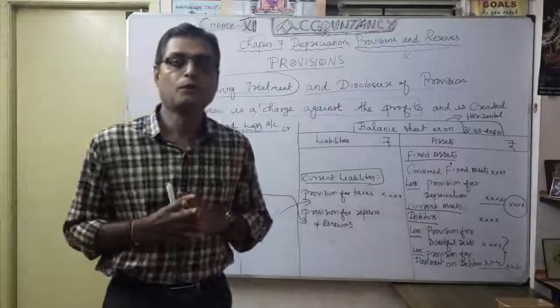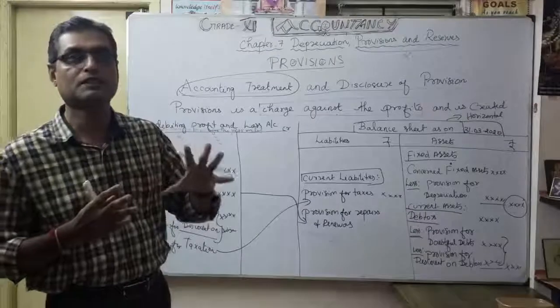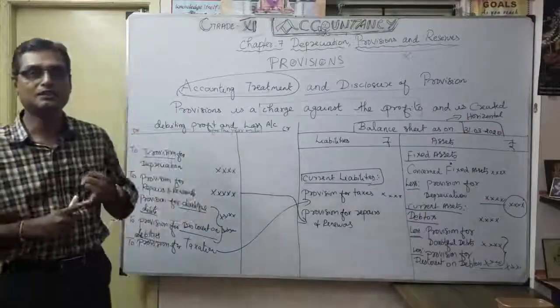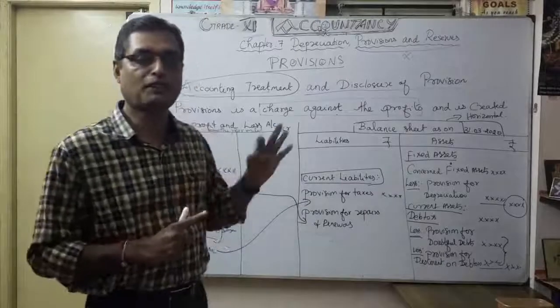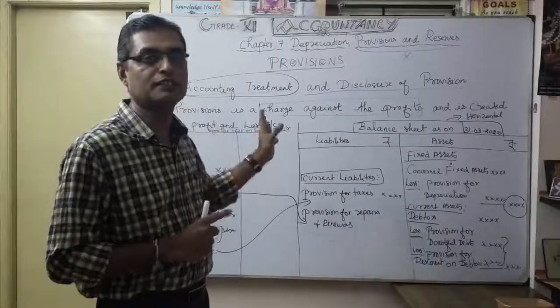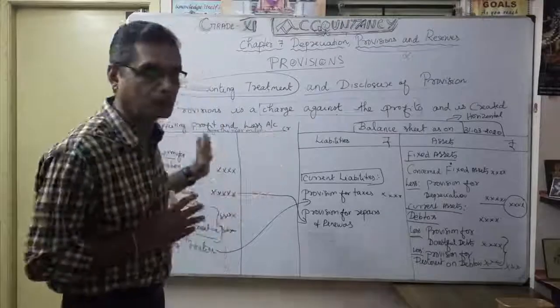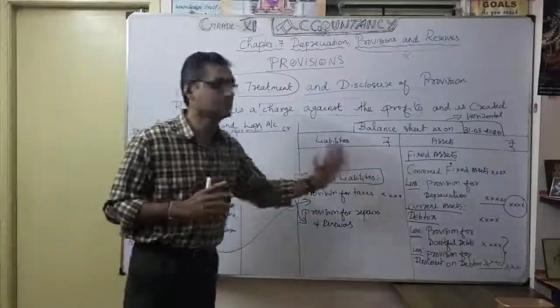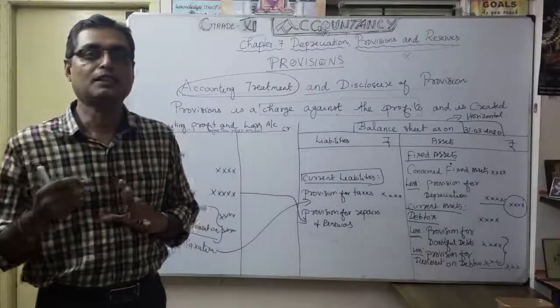So now I hope you understood clearly the meaning of the provisions, the examples of the provisions, the objectives of the provisions, and finally how you are going to treat them in the profit and loss account and how you want to show the disclosure in the profit and loss account and the balance sheet.